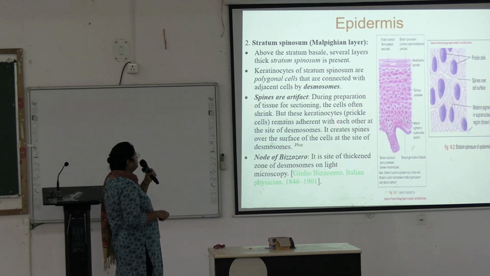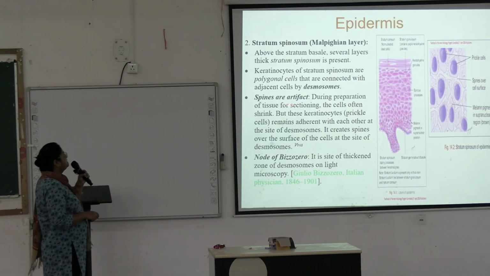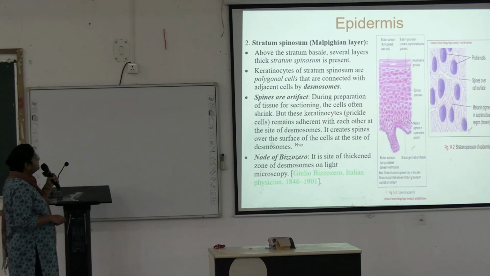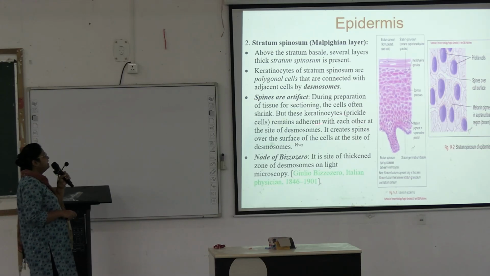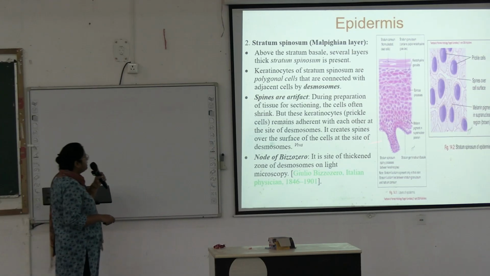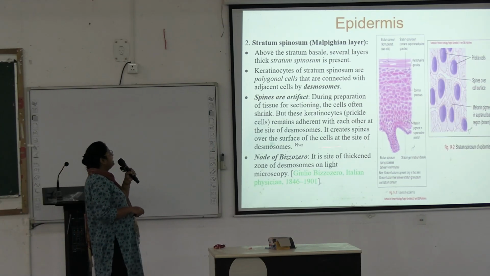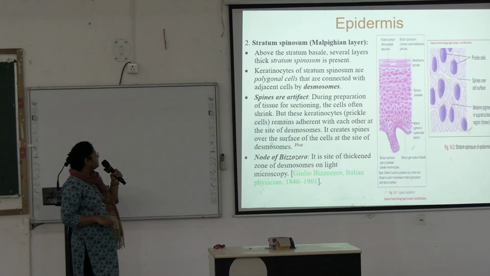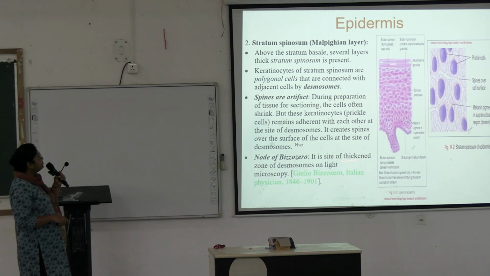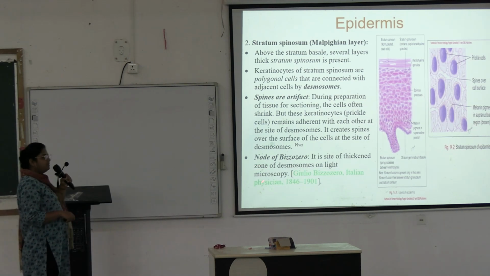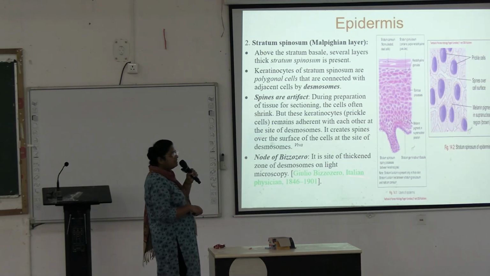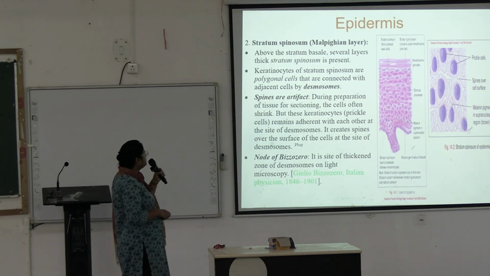Spines are an artifact. During preparation of tissue for sectioning, the cells often shrink, but these keratinocytes, which are prickle cells, remain adherent to each other at the site of desmosomes, and it creates spines over the surface of the cells at the site of desmosomes. Next is node of Bizzozero. It is the site of thickened zone of desmosomes seen on the light microscope. In some areas, this zone of desmosome is thickened, forming the node of Bizzozero.